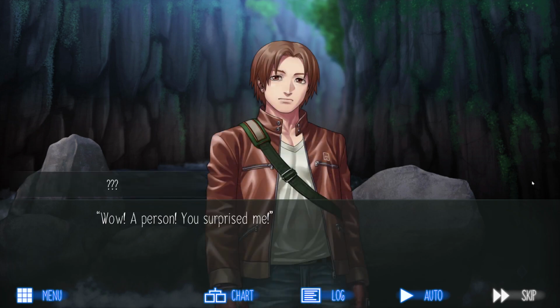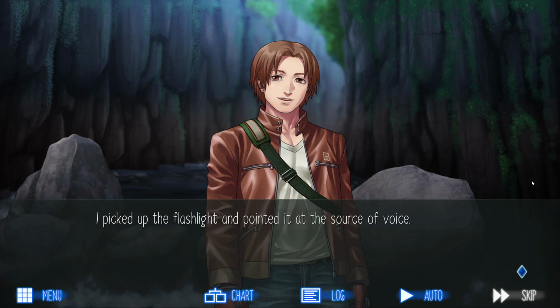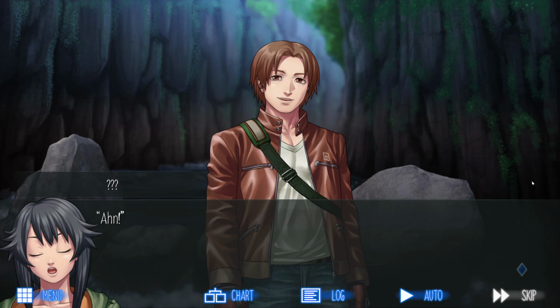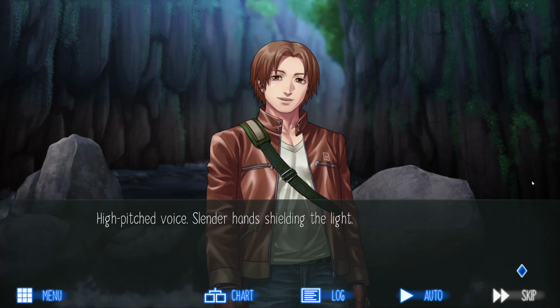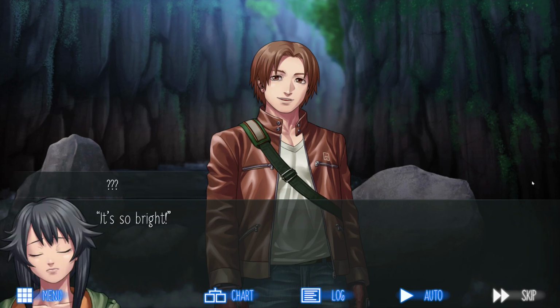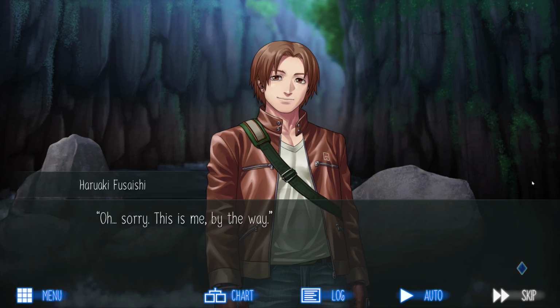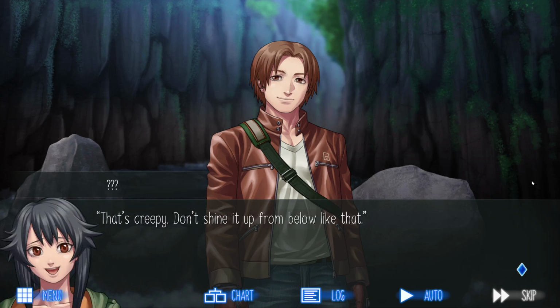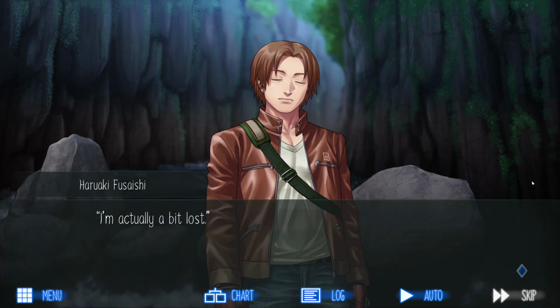"Hello? Wow, a person! You surprised me." "That was my line. Sorry, could you pick that up for me?" The voice was feminine. I finally realized what was going on. "So, you dropped this?" I picked up the flashlight and pointed it at the source of the voice. High-pitched voice, slender hands shielding the light. Sure enough, it was a young woman. "So bright. Oh, sorry. This is me, by the way." "That's creepy. Don't shine it up from below like that."